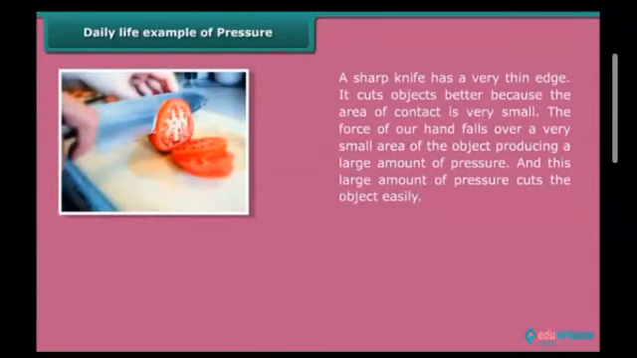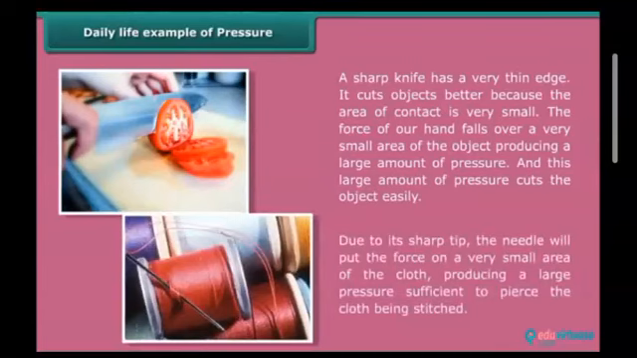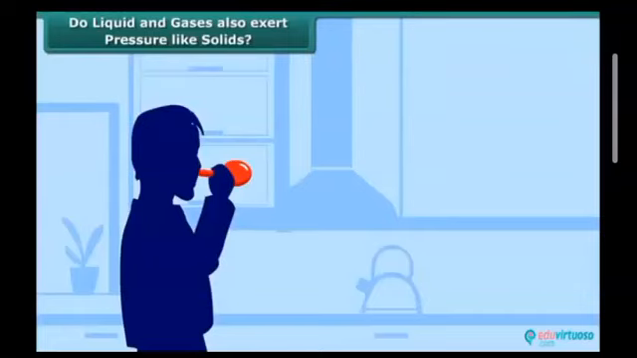A sharp knife has a very thin edge. It cuts objects better because the area of contact is very small. The force of a hand falls over a very small area of the object, producing a large amount of pressure. And this large pressure cuts the object easily. Due to its sharp tip, the needle puts the force on a very small area of the cloth, producing a large pressure sufficient to pierce the object.